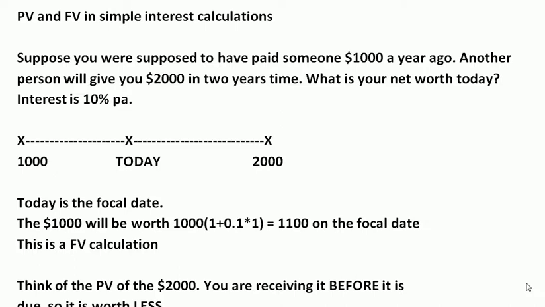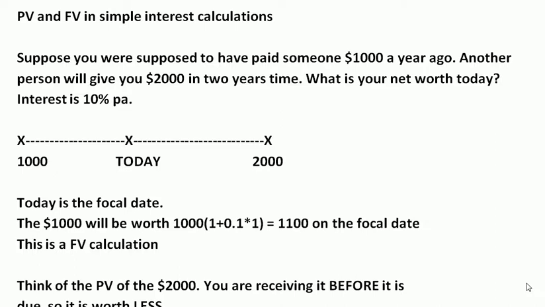First of all, imagine that you should have paid somebody a debt of $1,000 a year ago. So he's been chasing you for the money for a year, but you've been putting off paying it. You happen to know that somebody else is going to give you $2,000 in 2 years' time.